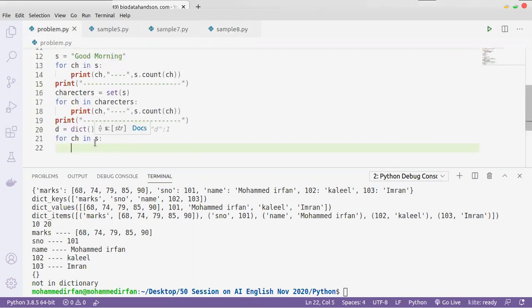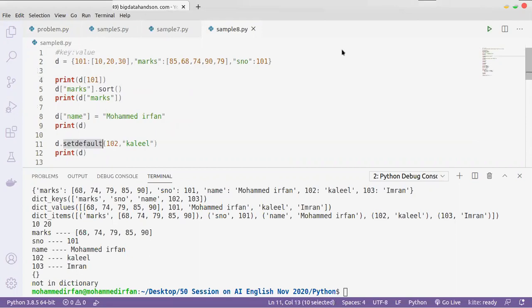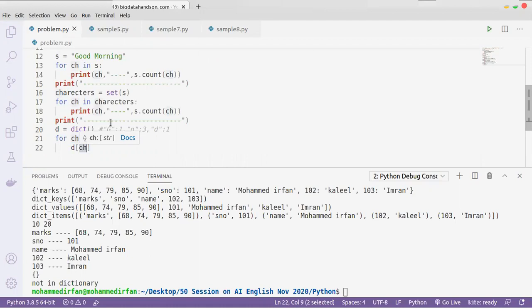So what we are going to do is d of ch. In the first iteration we don't have the character in the dictionary, so we need to create it. I showed you two methods to create a new key-value pair: using the setdefault function, or you can use this type of method. We are going to use this method, d of key, where the key is the character, g for now.